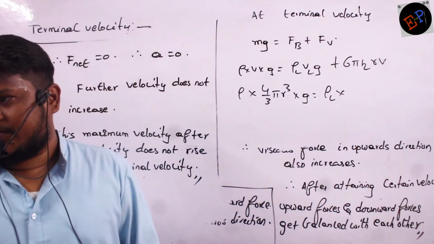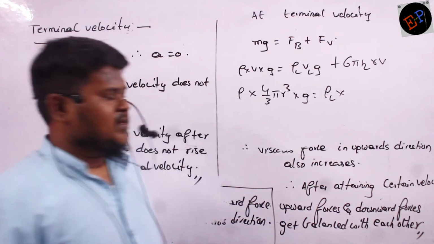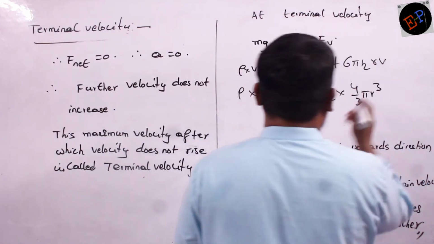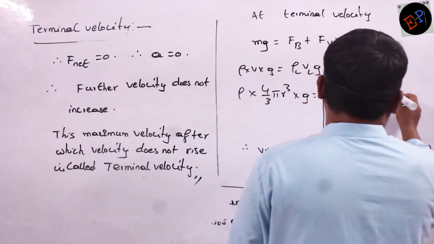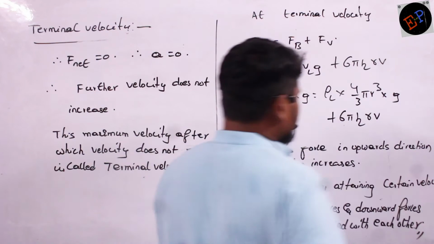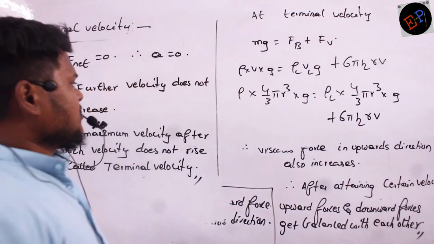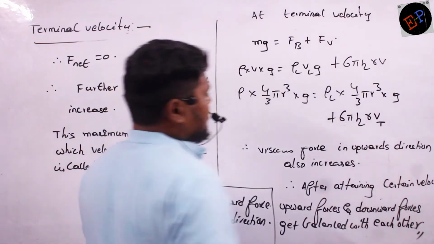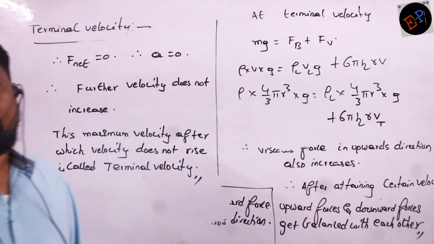Volume of liquid displaced is nothing but volume of body only, no? So this also I can write it is equals to 4 by 3 pi r cube. Clear nama? Multiplied by G plus 6 pi eta r into V. Okay. So from this we are supposed to calculate this velocity, which is called as terminal velocity. I have to derive equation of that one.